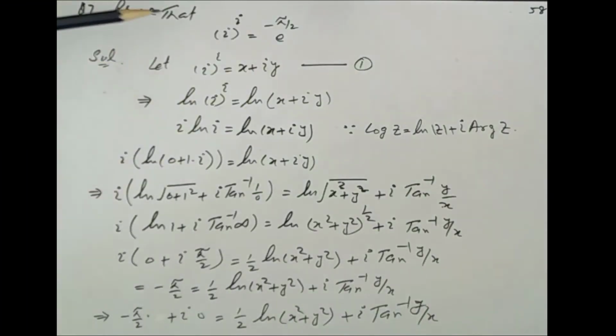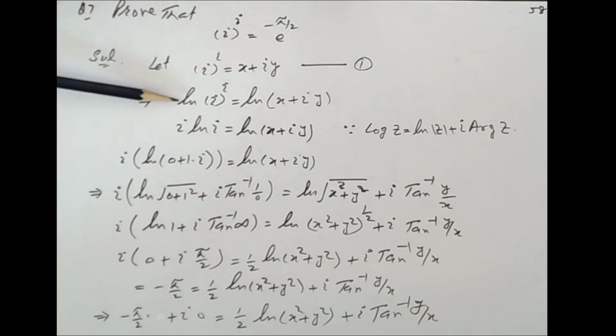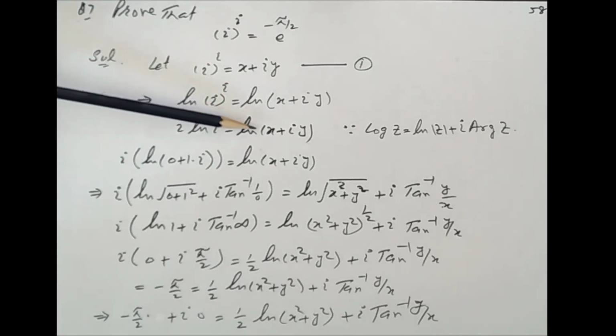Question number 7. Show that iota to the iota equal to e to the power minus pi by 2. Let iota to the iota equal to x plus iota y, taking natural log both sides by using the logarithm formula. This becomes iota log of iota equal to log of x plus iota y.